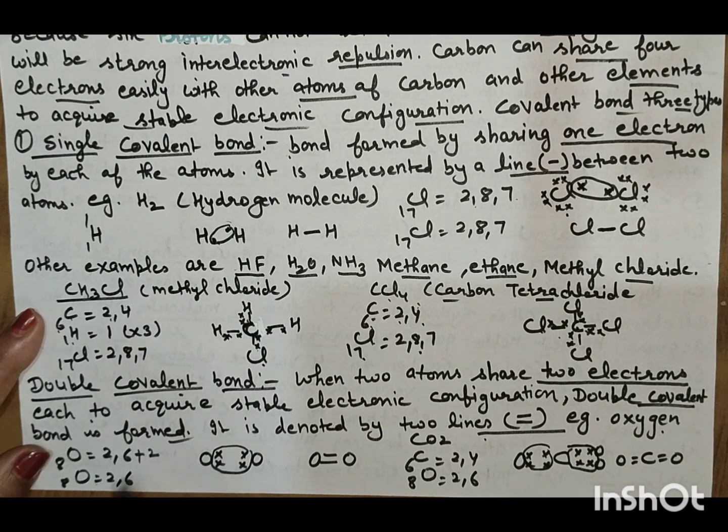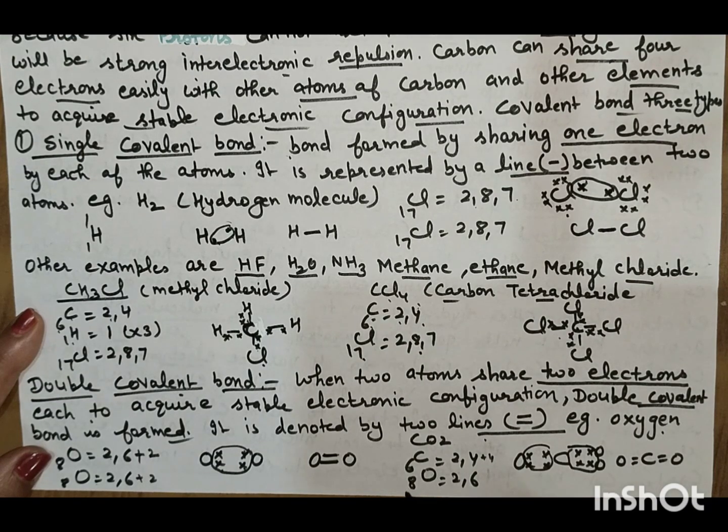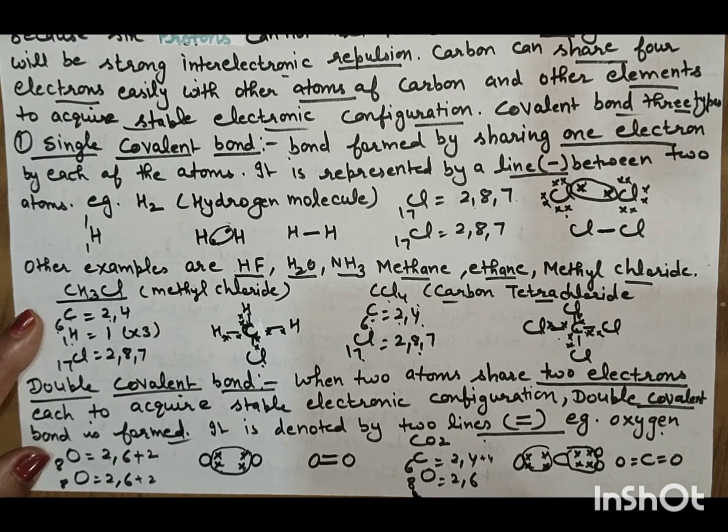Each oxygen shares 2 electrons with the other, shown by the double bond. In CO2, carbon needs 4 electrons to complete its octet and each oxygen needs 2.